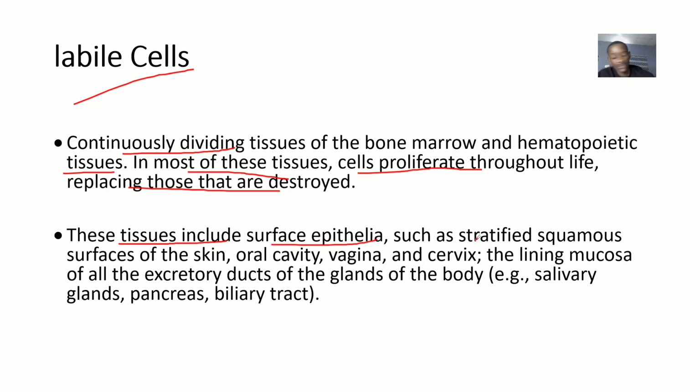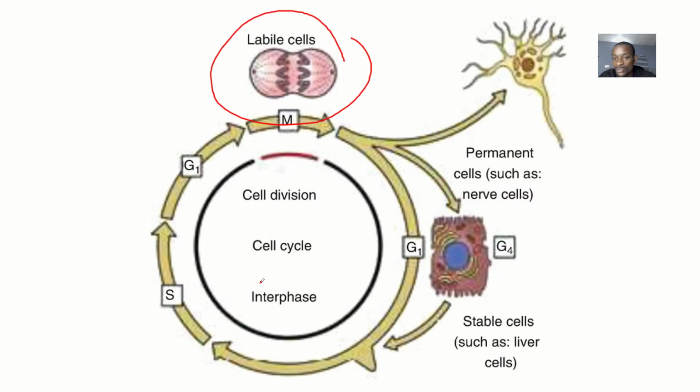Surface epithelium. If you wound here, the wound will heal. Okay? So continuous division. Even if there's no wound, your epithelium kind of sheds off. When you bath, all that dirt is dead cells, okay, and they are continuously being replaced. Okay, so surface epithelium such as stratified squamous surfaces of the skin, oral cavity, the vagina, the cervix, and the lining mucosa of the excretory ducts of the glands of the body, like salivary glands, pancreas, and the biliary tract.